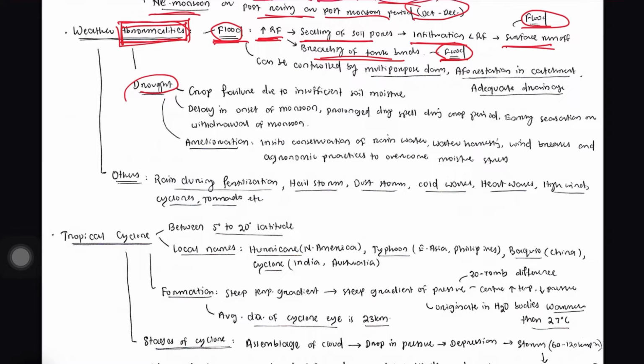Okay, so how can it be controlled? It can be controlled by multi-purpose dams, afforestation in the catchment area, and availing adequate drainage facilities. All these things we can implement to control the flood.